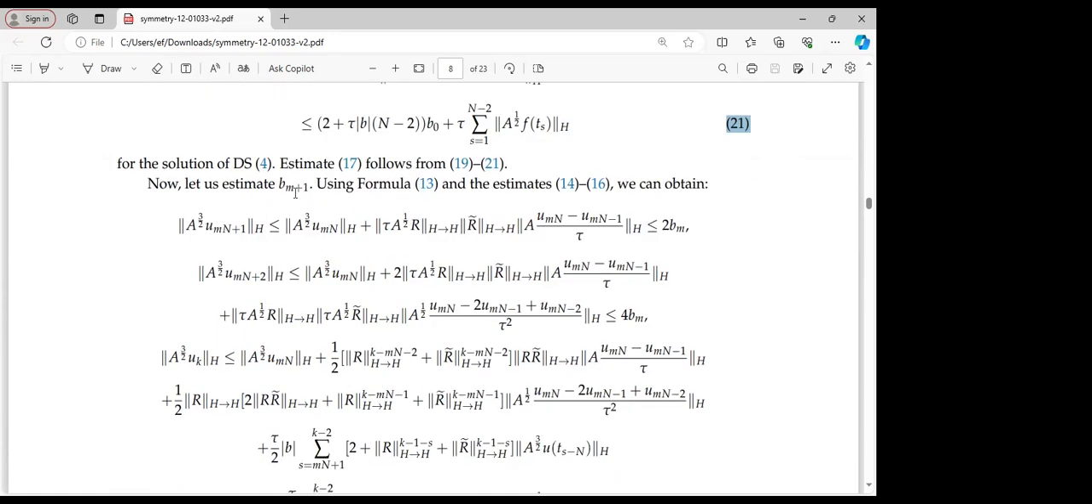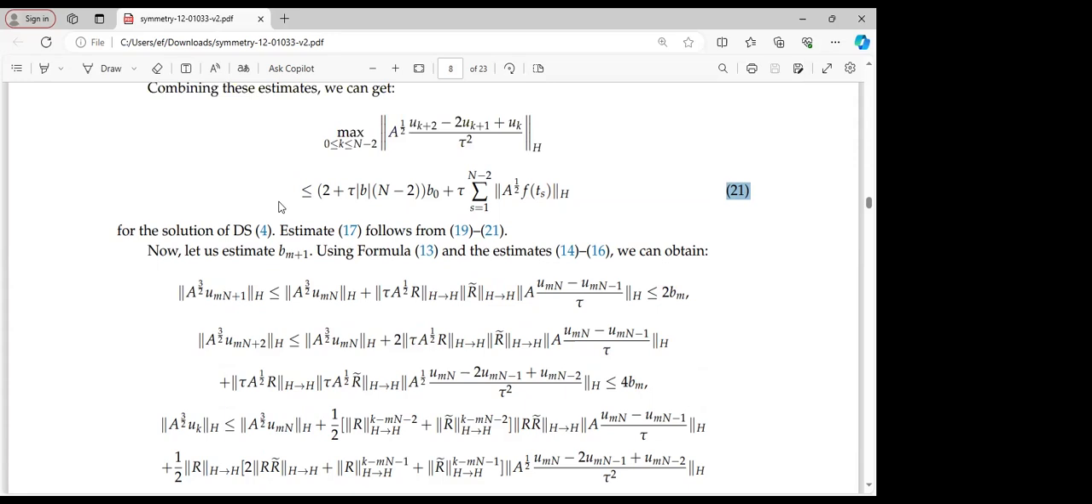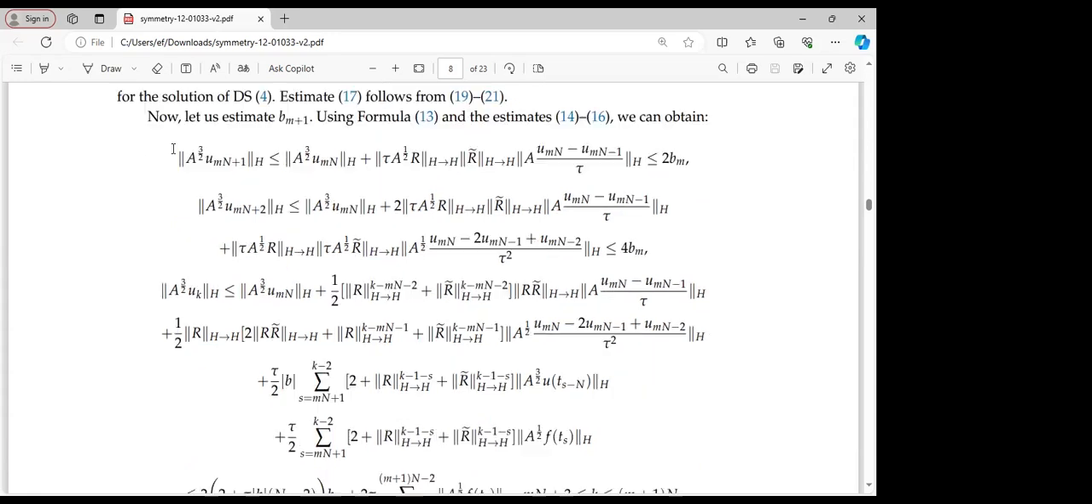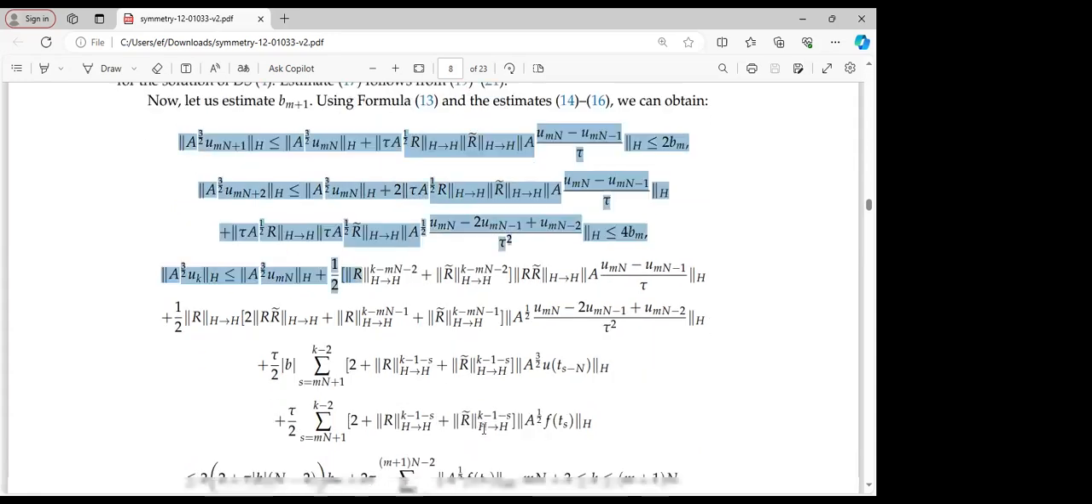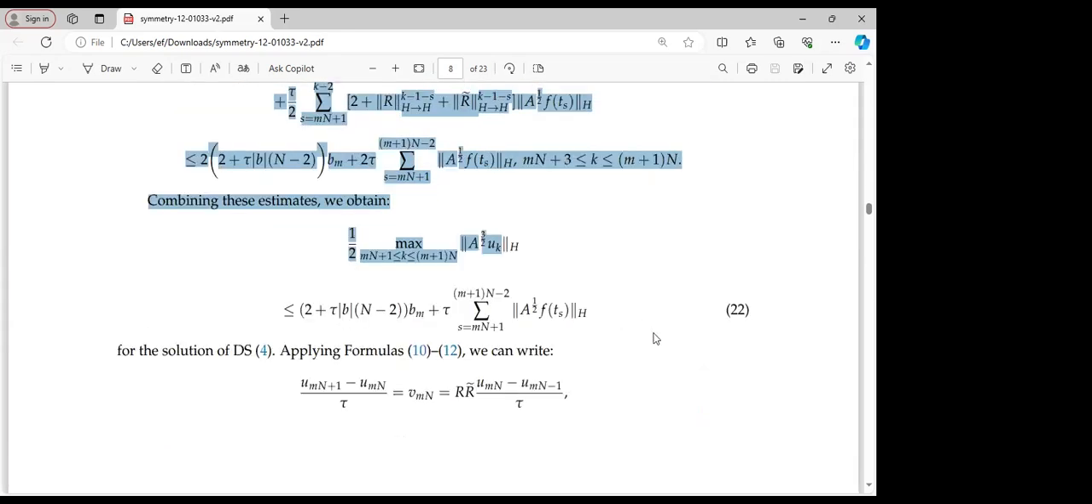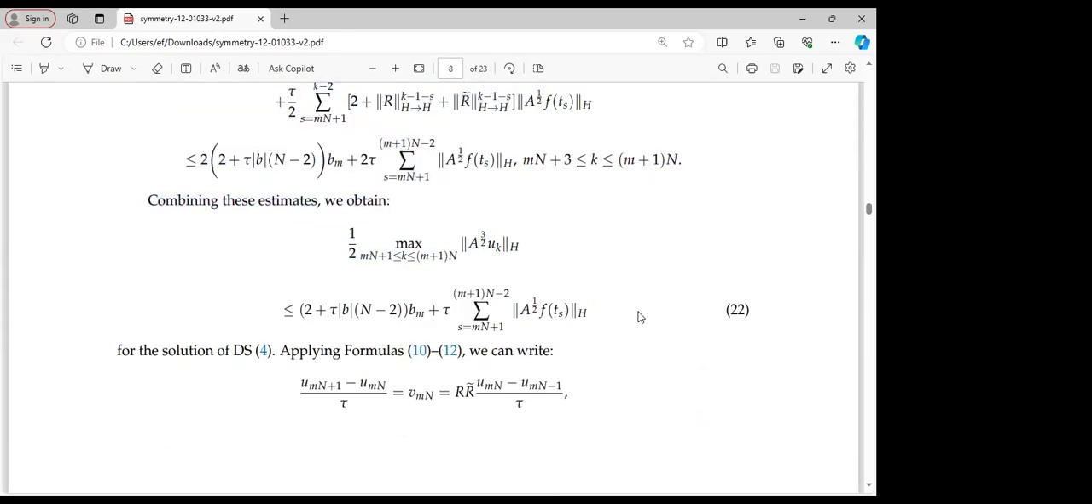If we recall here, what we did, we looked at that of B1. So for Bm plus 1, if we use formula 13 and estimate 14, 15, and 16, after much simplification, we will definitely arrive at the following. That will lead us to equation 22. After we make all this simplification, we can obtain this estimate. It will lead us to equation 22 for the solution of the difference scheme 4.